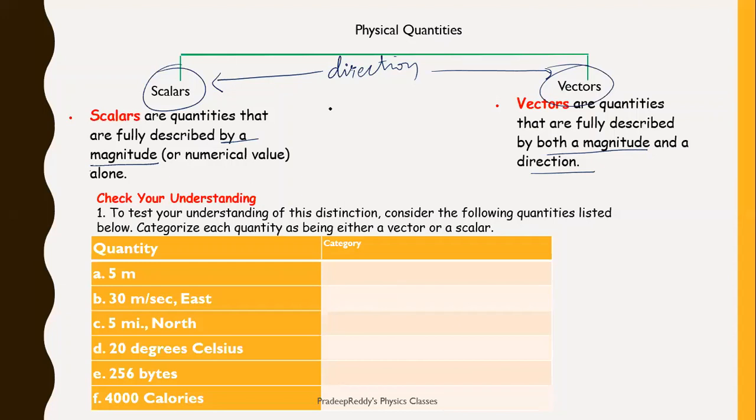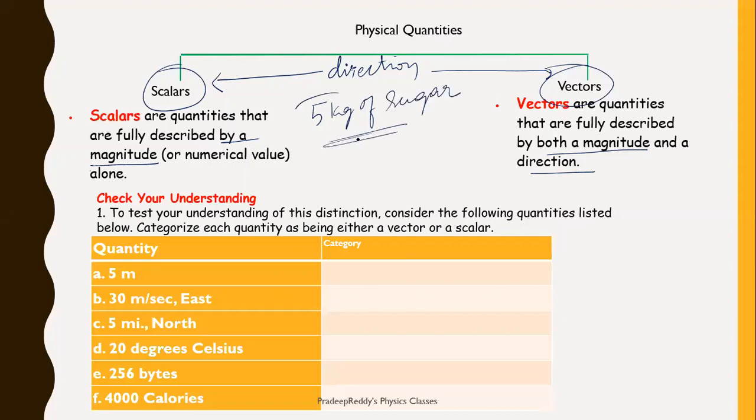For example, when you go to the market, you will ask for 5 kg of sugar, right? When you want to buy sugar, you only mention 5 kg of sugar.